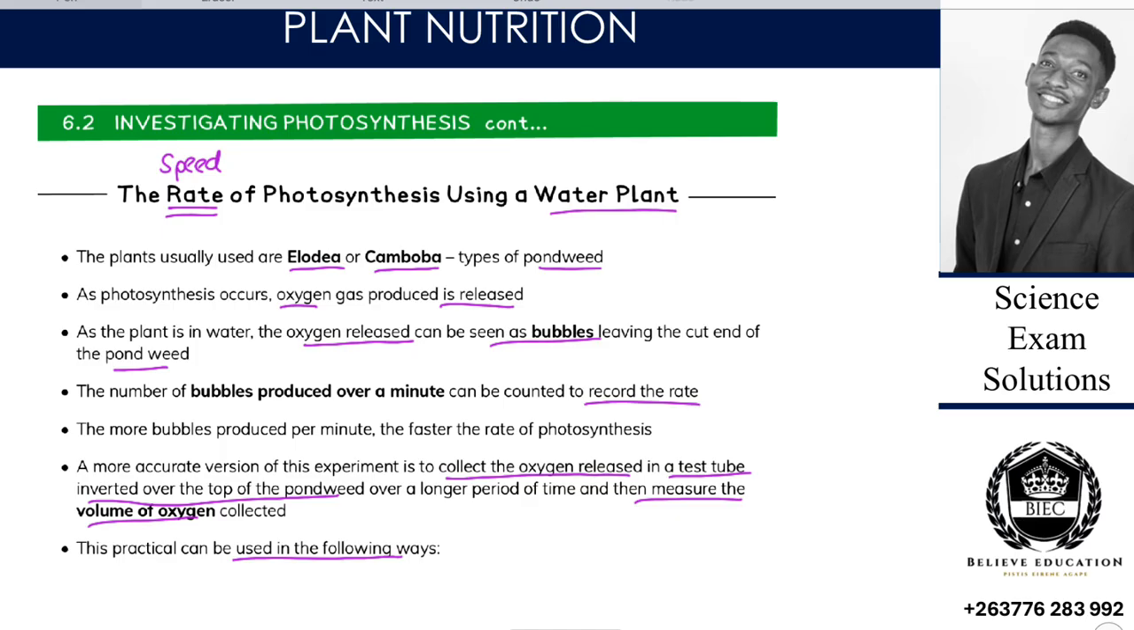And then we can make another observation which is more accurate, whereby we can collect the gas that has been produced, and then we measure its volume. So when we measure its volume, we make use of the volume produced per a certain time, and we would still calculate the rate, but in terms of volume, not in terms of the number of gas bubbles. So this practical can be used in the following ways. Those are the ways we have mentioned as we look.